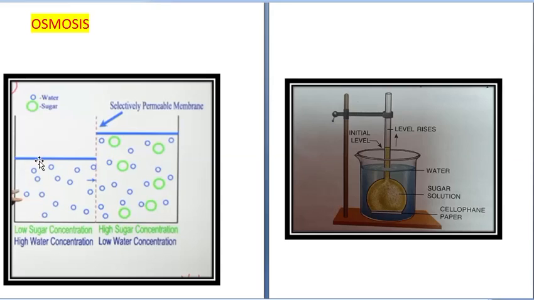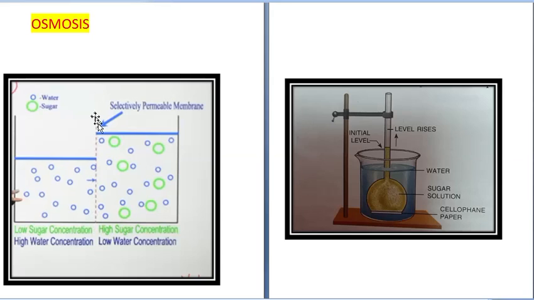So water always moves from a place where the concentration of water is high to a place where the concentration of water is low, and only the water molecule moves. That means, in terms of solution, the water molecule is moving from a dilute solution to a concentrated solution, but it is moving from a place where the concentration of water is high to a place where the concentration of water is low.